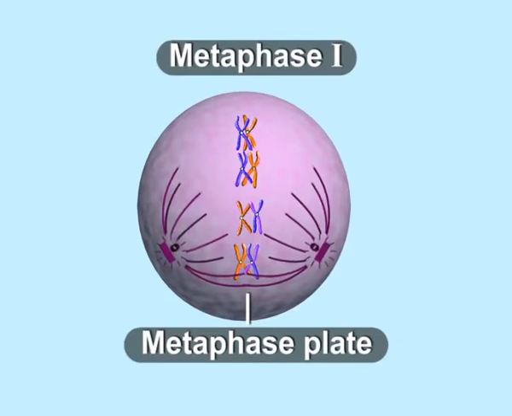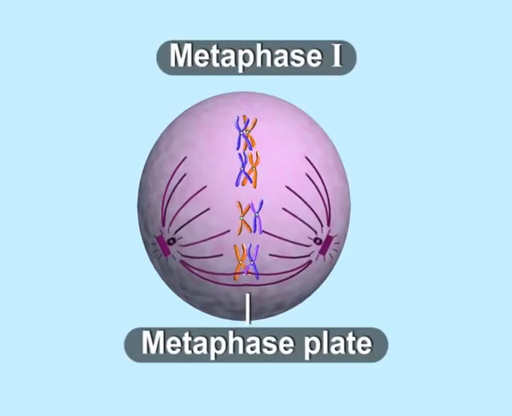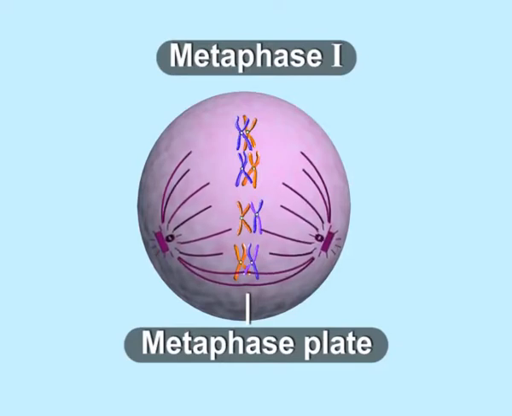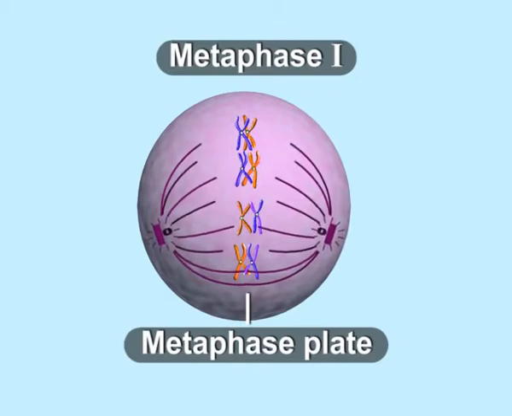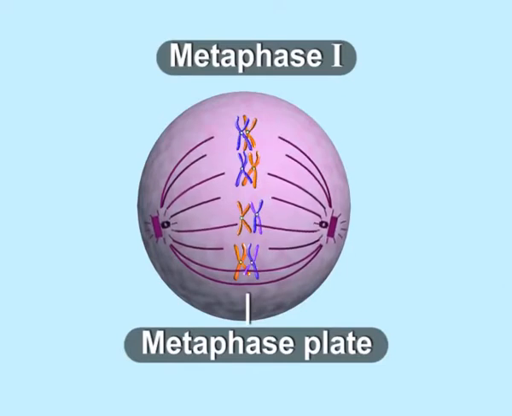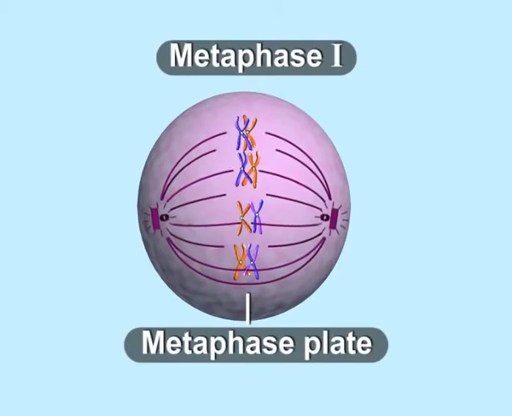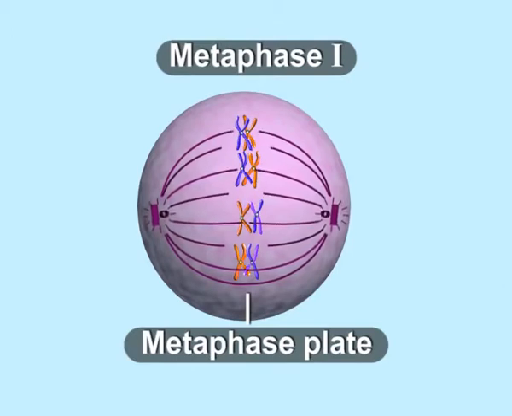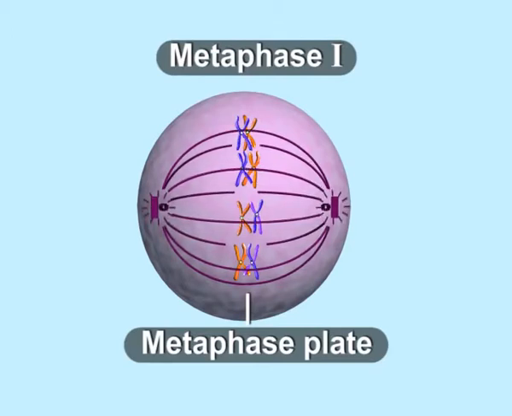The orientation is random. The maternal homologue of each bivalent may be oriented towards either pole, and similarly, the paternal homologue of each bivalent may also be aligned towards each pole. This means that all possible combinations of chromosomes can occur in the daughter cells.